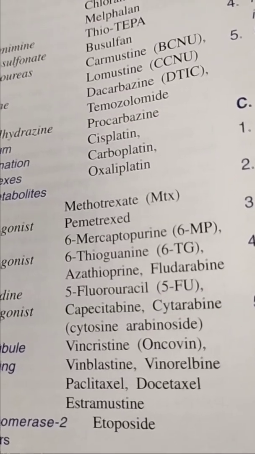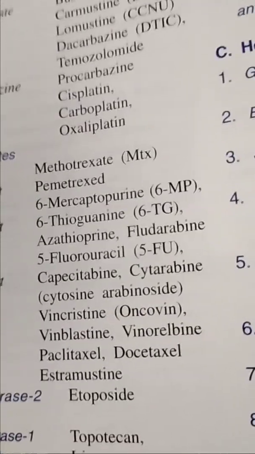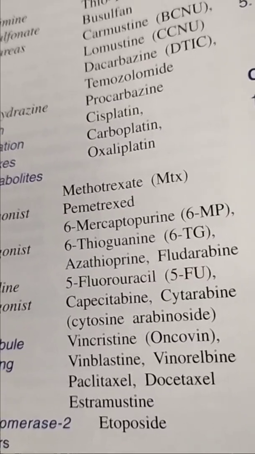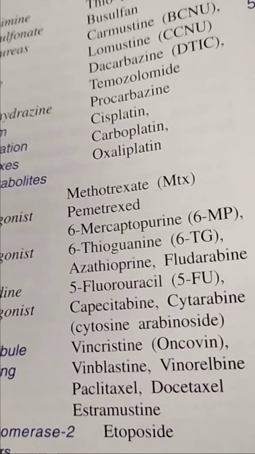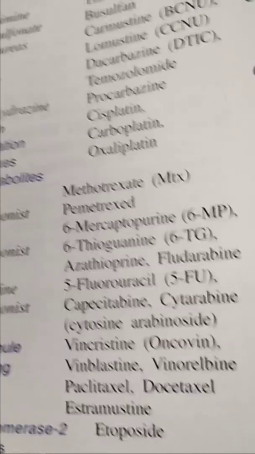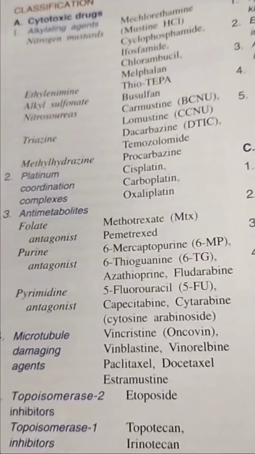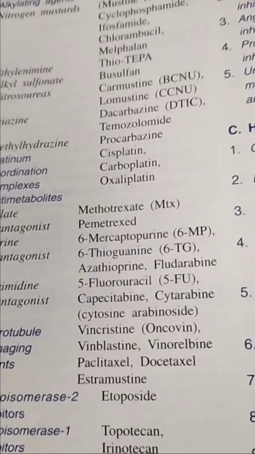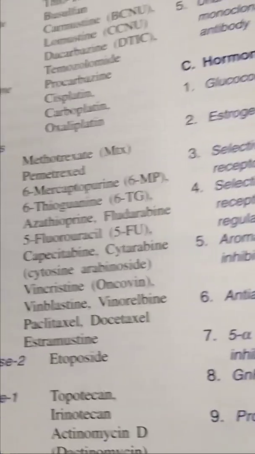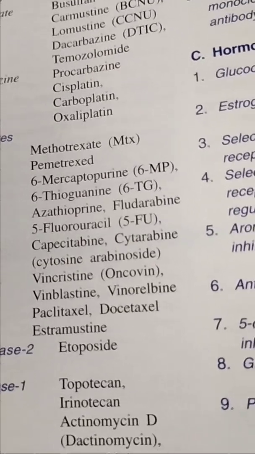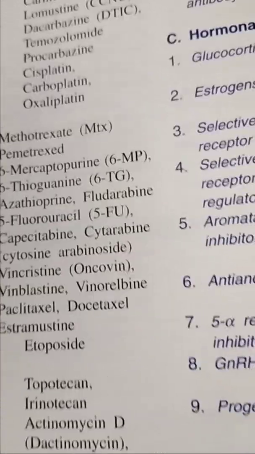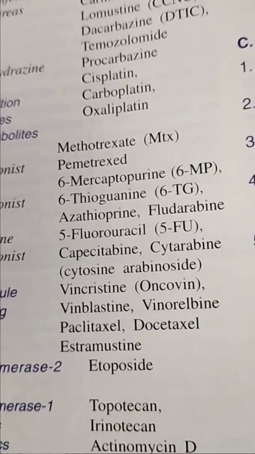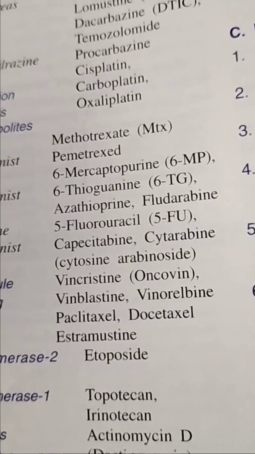And microtubule damaging agents contain vincristine, vinblastine, vinorelbine, paclitaxel, estramustine, docetaxel. These are also called plant drugs, because vincristine and vinblastine are mainly obtained from plants. Topoisomerase 2 inhibitor is etoposide. Topoisomerase 1 inhibitors are topotecan, irinotecan.